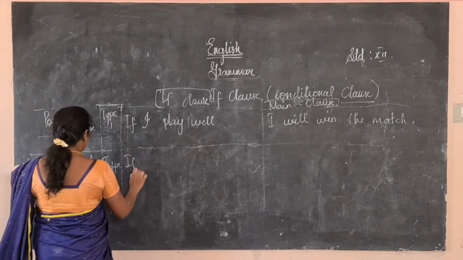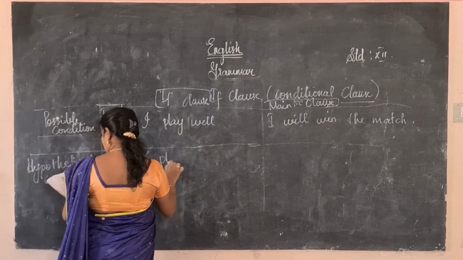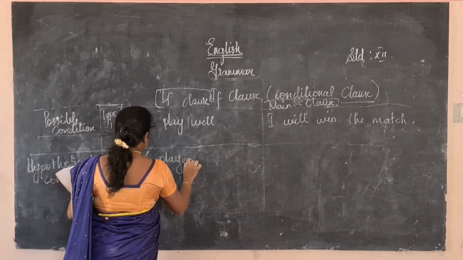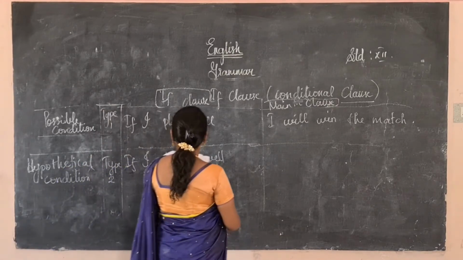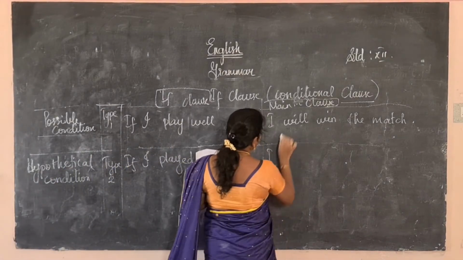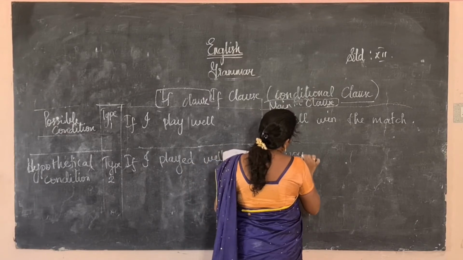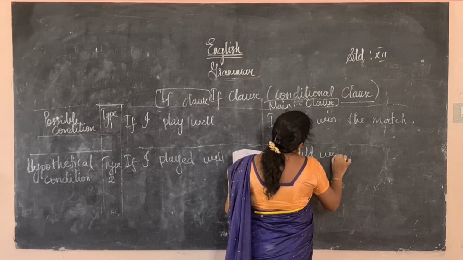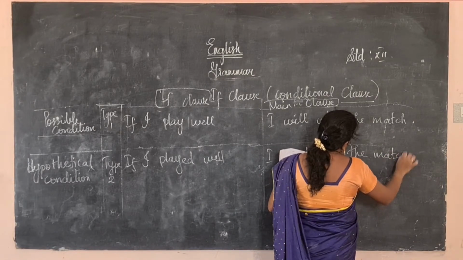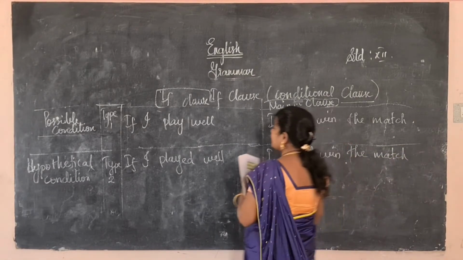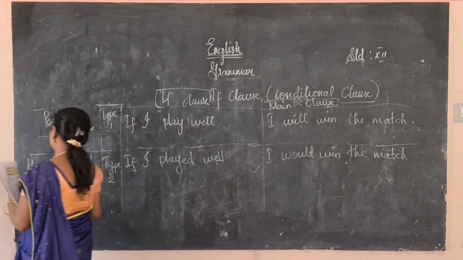Here, if I played well, in the book they have given some other example, but here I will explain with one sentence: I would win the match. This is the hypothetical or unlikely condition.